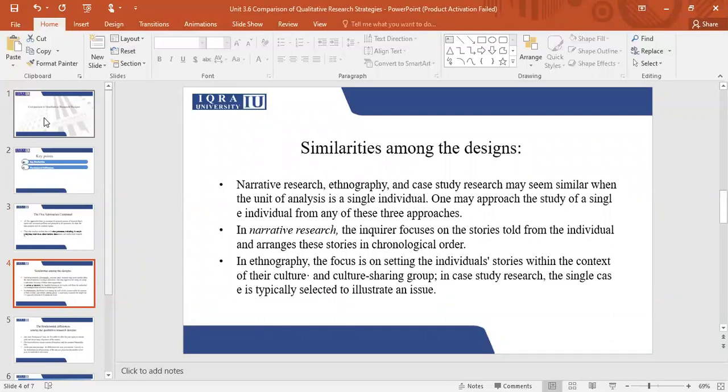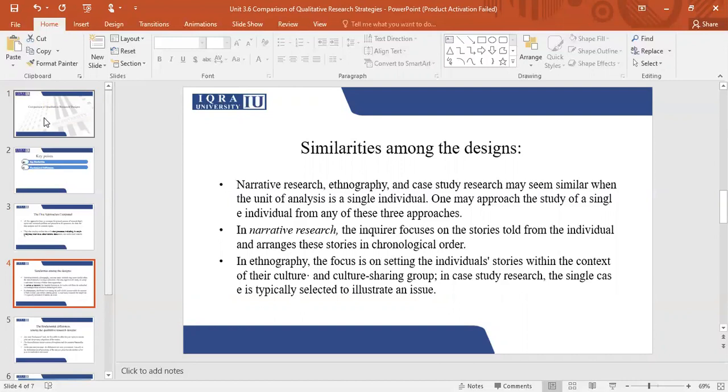So if you talk about similarities, the narrative, ethnographical, and case study research may seem similar to you because they are analyzing one single individual, or one single company. But if we look at them, we'll see that in narrative research, you'll be inquiring about the stories of a certain person. You will be arranging the stories in a chronological order for other people to learn from those stories. For example, you may talk about a startup company and what they experienced, what was going on, like an autobiographical startup research.